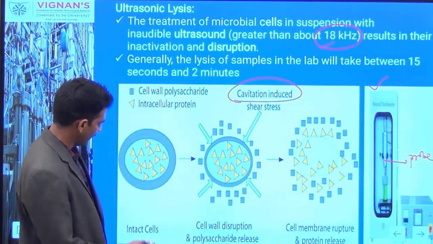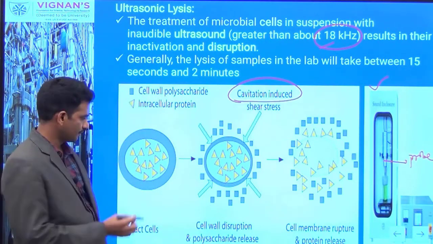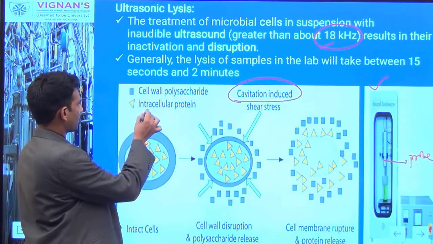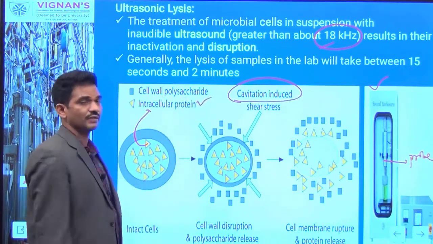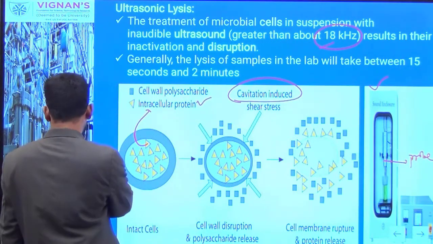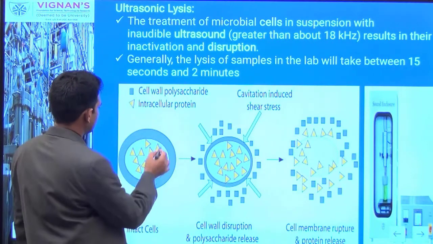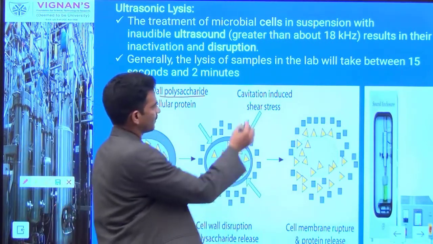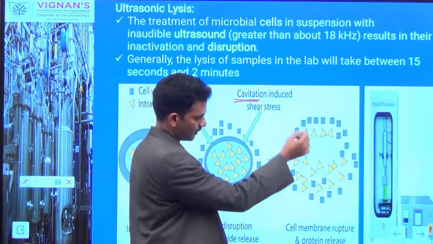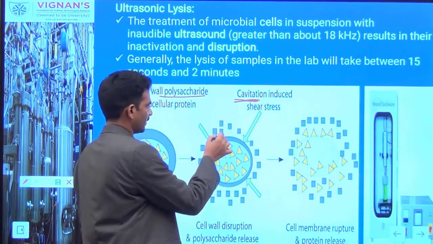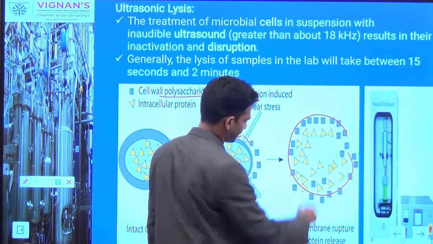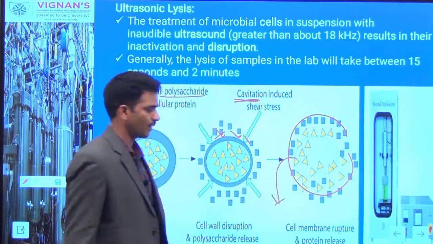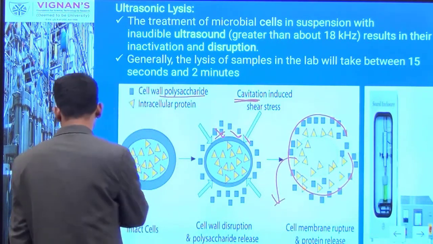Observe this image here. There is an intact cell. Inside the cell there is your product of interest, the intracellular protein, your target protein, which you can observe here. This target protein is inside the cell. Because of the cavitation induced by this ultrasonication process, there is a formation of holes where the cell surface can be ruptured and intracellular molecules can be released out.